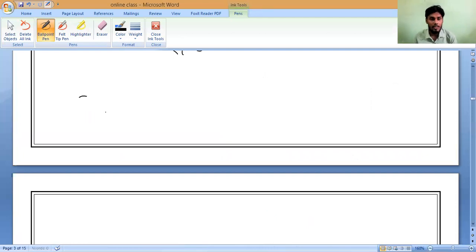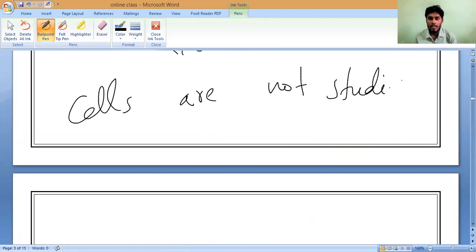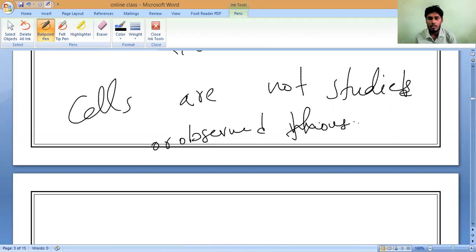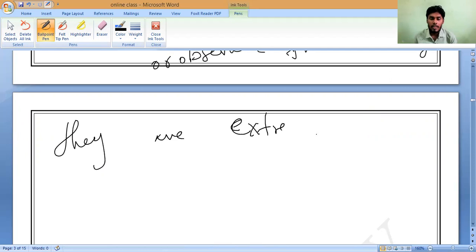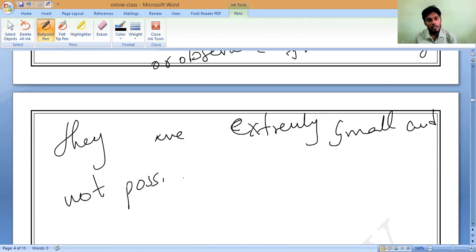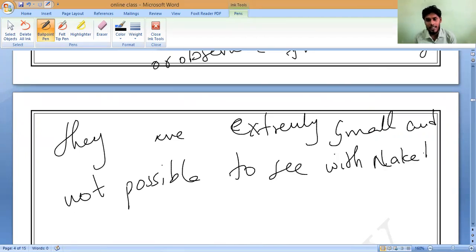So cells were not studied or observed for thousands of years, because they are extremely small. Is it possible to see them with the naked eye? No, sir, not possible. What is the meaning of naked eye? Naked eye means seeing directly with our eyes.